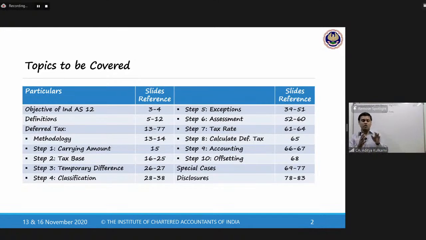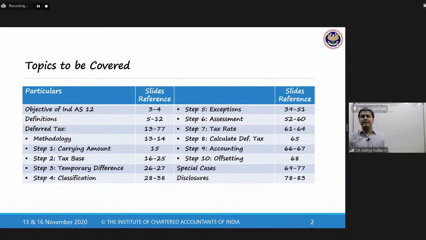We will see what was the approach of AS 22 in brief, of course, and we will see what is the change that has been brought about by Ind AS 12. There is a very fundamental shift in the manner in which we approach income taxes. So we will be seeing that. In brief, you will not be examined on AS 22, but the manner of computing will definitely help. Then we will be discussing definitions under this standard. What are some of the important definitions?